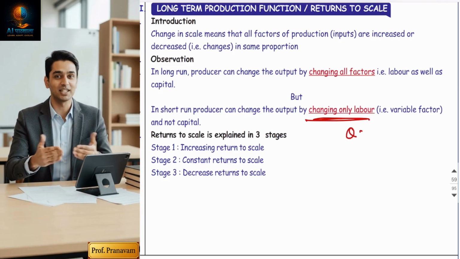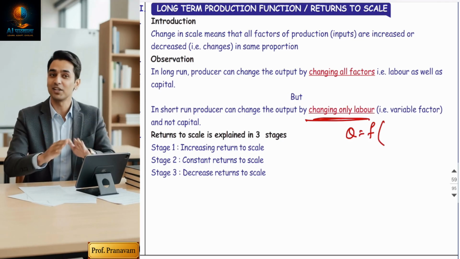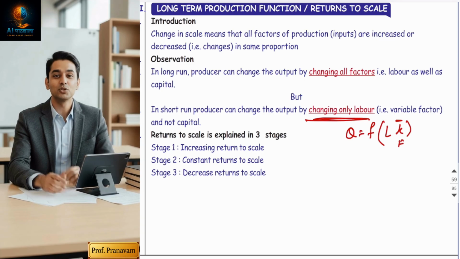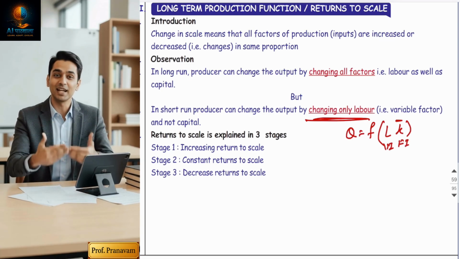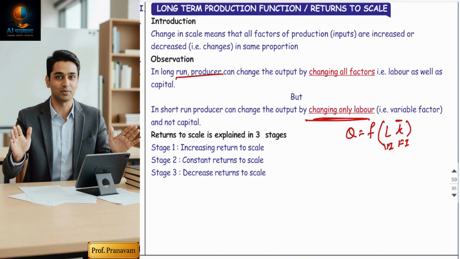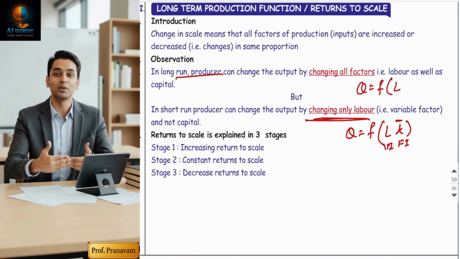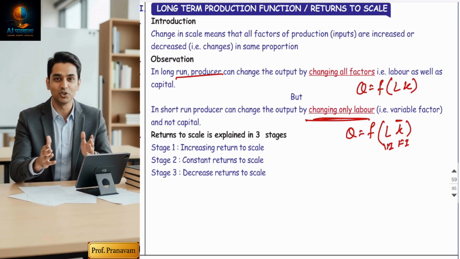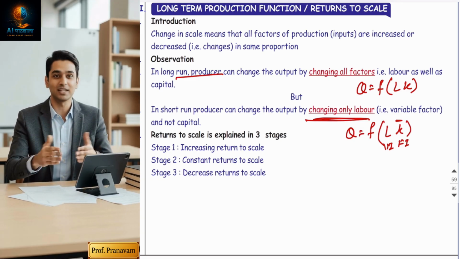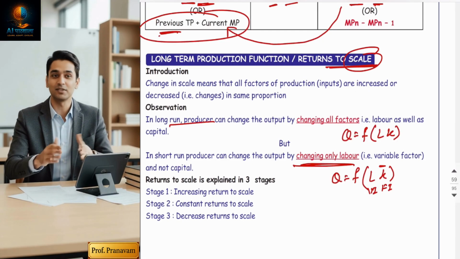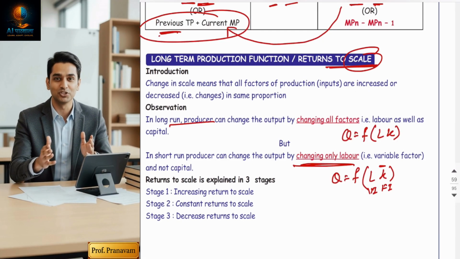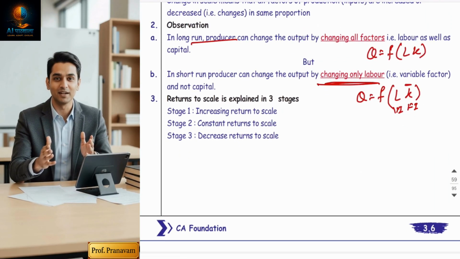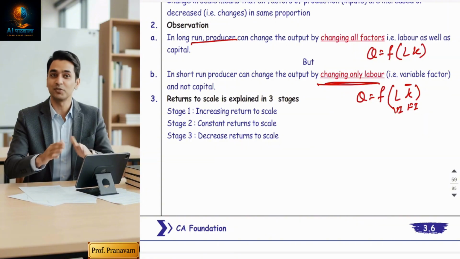So in the short run, your abbreviation was Q = f(L, K), where K was constant. It was a fixed input and L was a variable input. But in the long run, everything is variable. The producer can change his labor and capital also. To conduct the production, he can increase the machines also. That flexibility wasn't there in the short run. That's why it's also called returns to scale. Scale means the size of the machine can be changed, which was not possible in the short run. Now it's very easy. Within 5 minutes, I'm going to explain this to you.